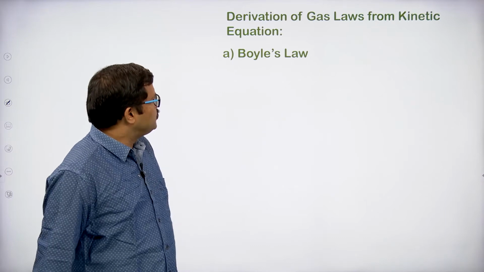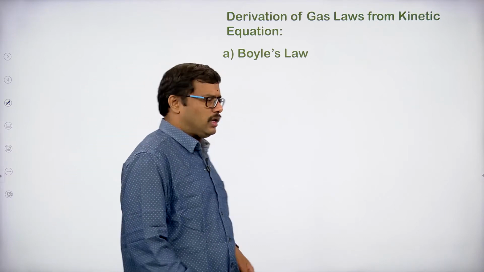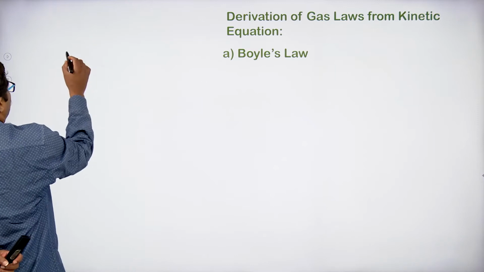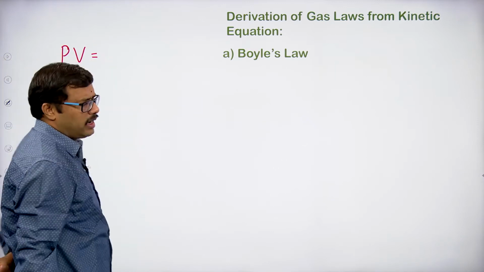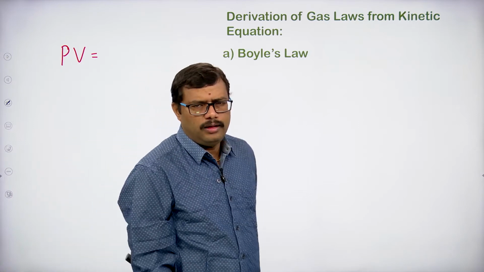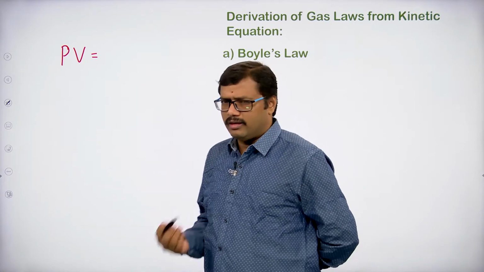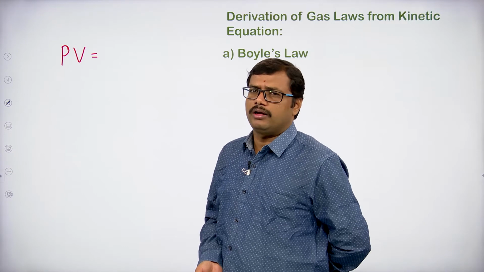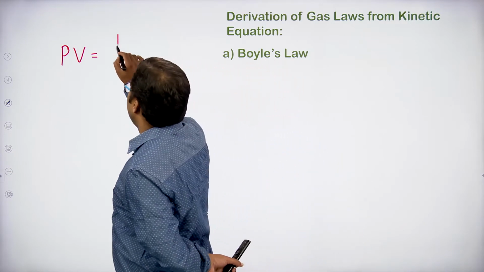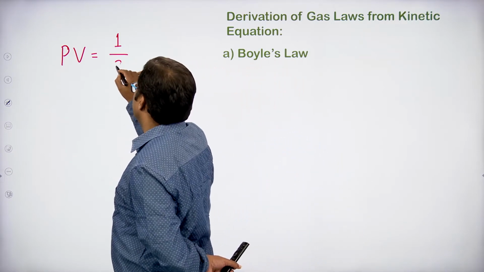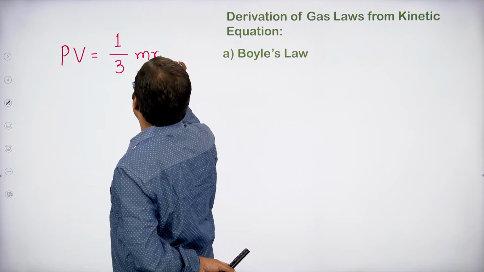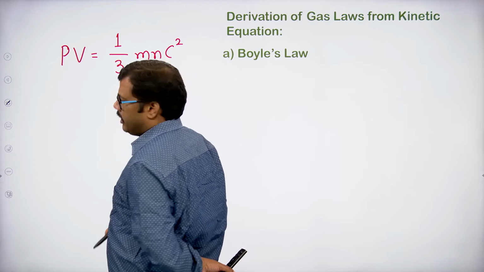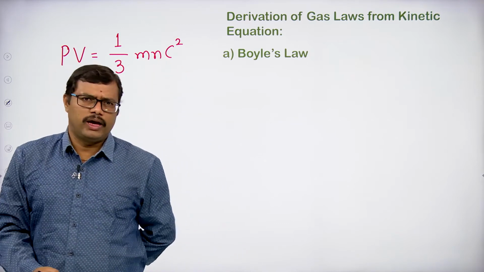Let us observe what the kinetic equation is. From the postulates of the kinetic molecular theory, we have ended up with the equation PV equal to 1 by 3 mnc square, okay.